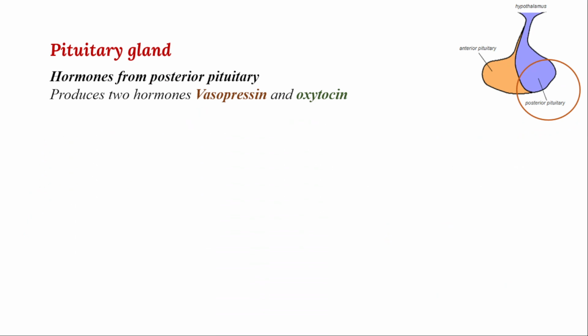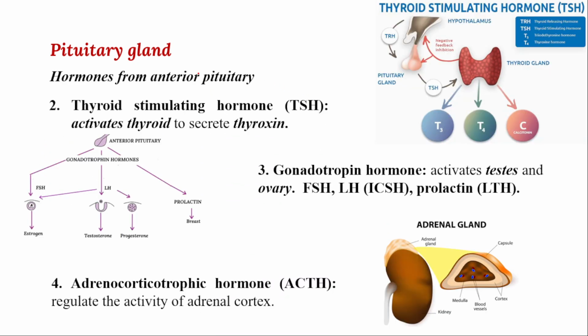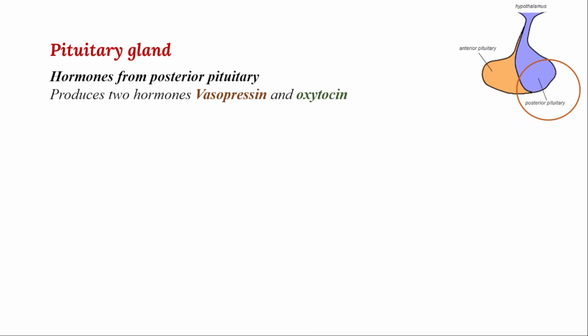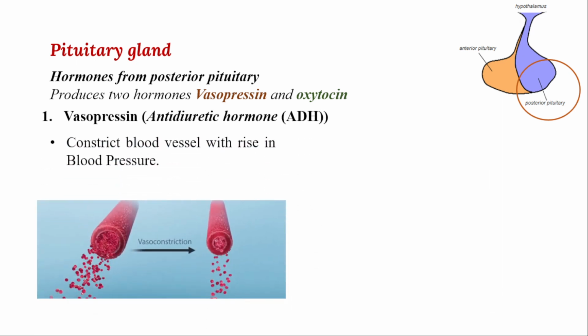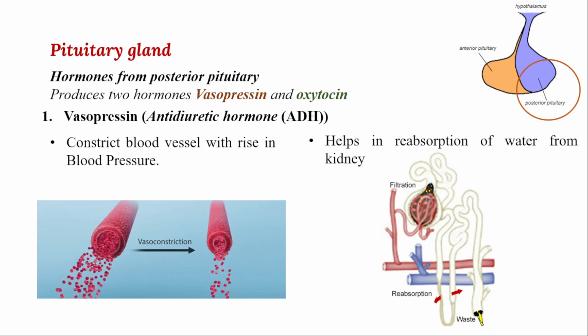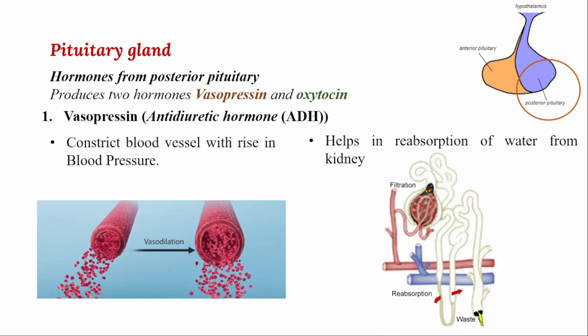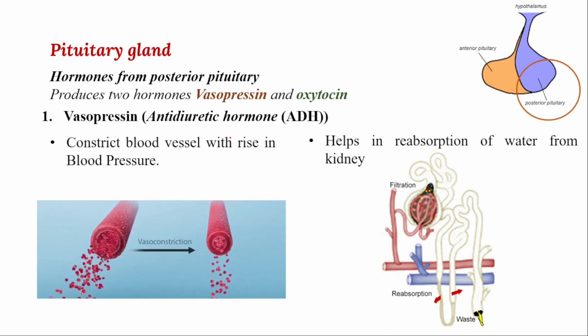Next one is the posterior pituitary. Whatever we discussed so far is the anterior pituitary. The posterior pituitary also releases two types of hormones, importantly vasopressin and oxytocin. So vasopressin and oxytocin will have different roles here. The first hormone is called vasopressin. The role is that it mainly helps in increasing the blood pressure.